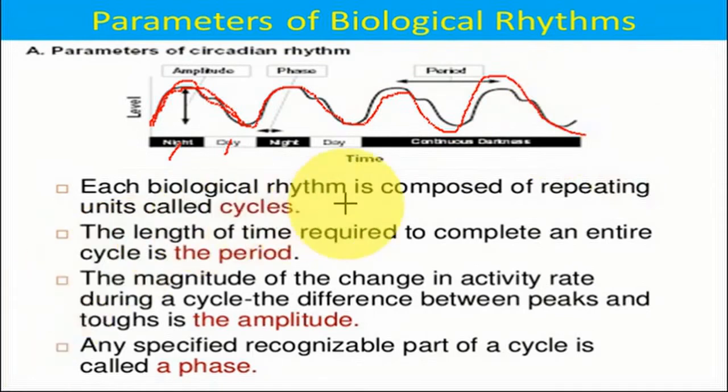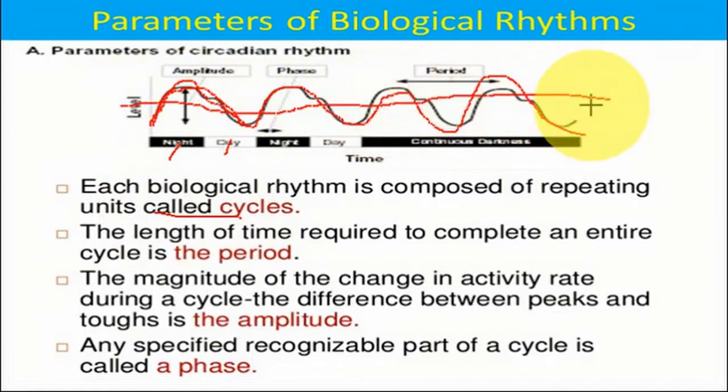Here each biological rhythm is composed of repeating units called cycles. So this is one complete cycle. If you just make a line here, this is one complete cycle, one up and second down. These two halves will make one complete cycle. The length of the time required to complete one entire cycle is called the period. So starting from this night to the end of the day, or starting from the day to the end of the night, this portion is called one period.